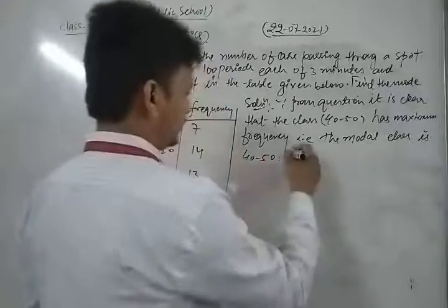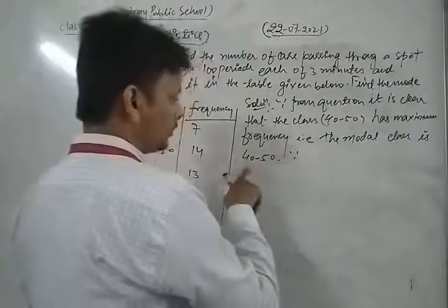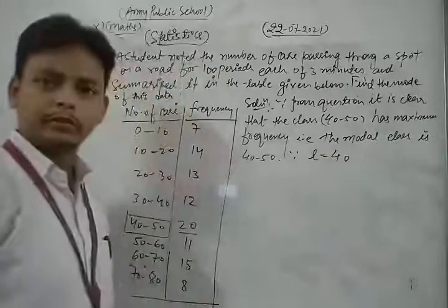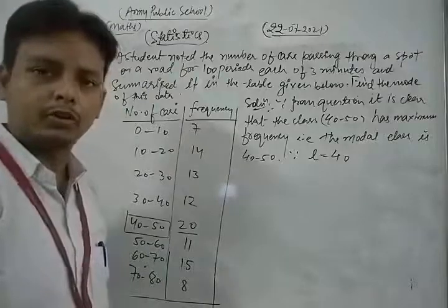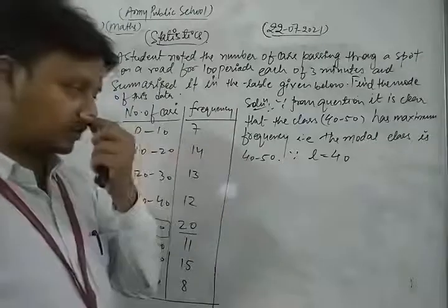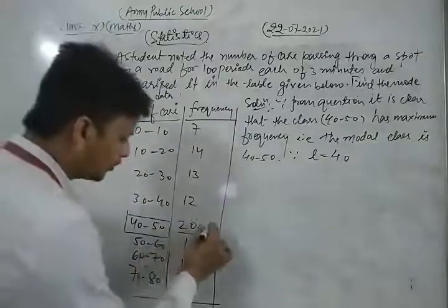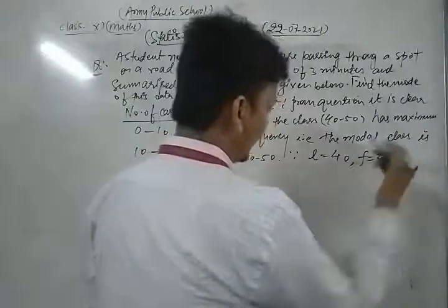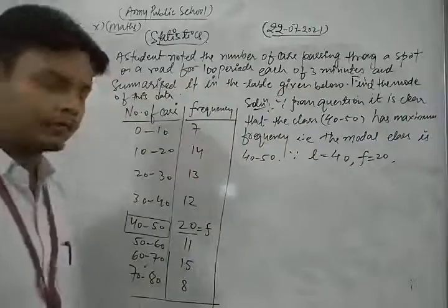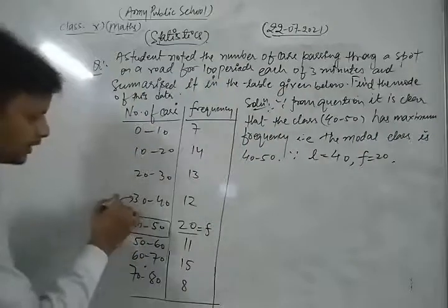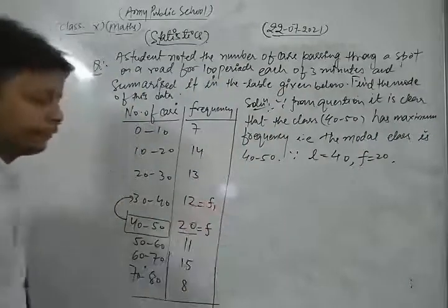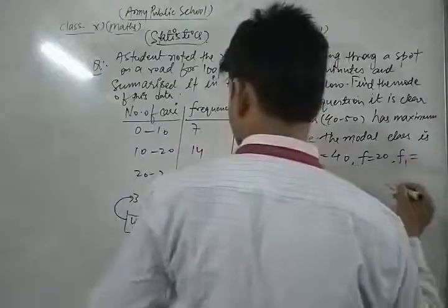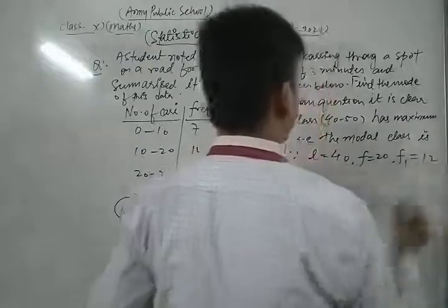The lower limit of the modal class, L, is 40, which is required in the formula for mode. The frequency of the modal class, F, is 20. F1, the frequency of the class just preceding the modal class, is 12.